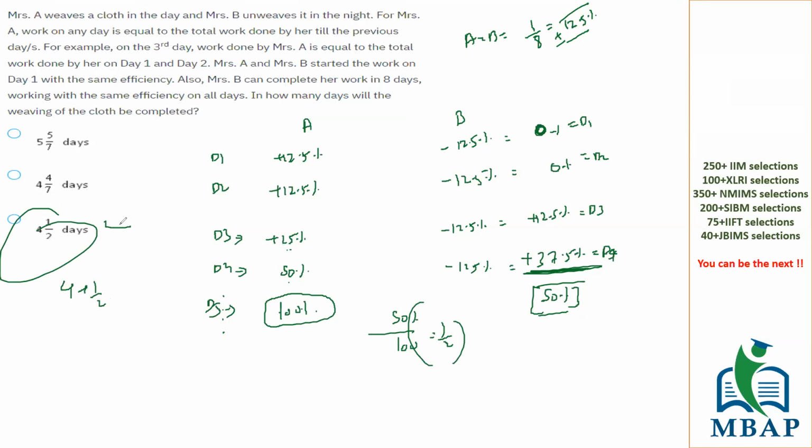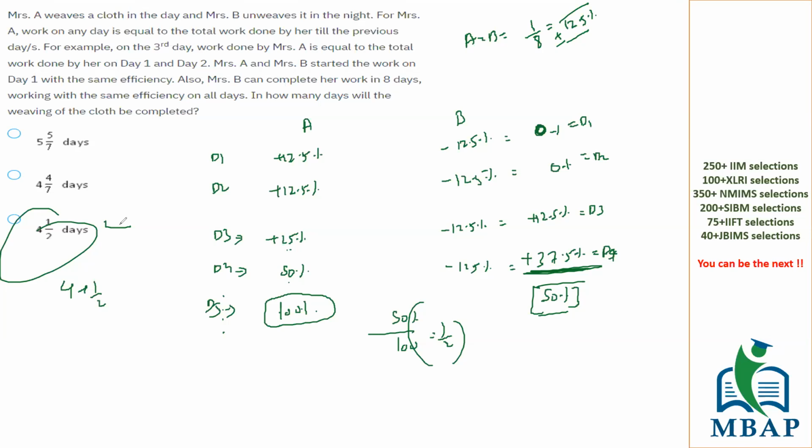Why it's going to be 5 by 7? In 4 days, you can see 50 percentage of the work has been done cumulatively using both A and B. On the 5th day, A can do the sum of whole the work which has been done from day 1 to day 4: 12.5, 12.5, 25 and 50 is 100%. So what is being told to you? On day 5, A can complete 100% of the work.